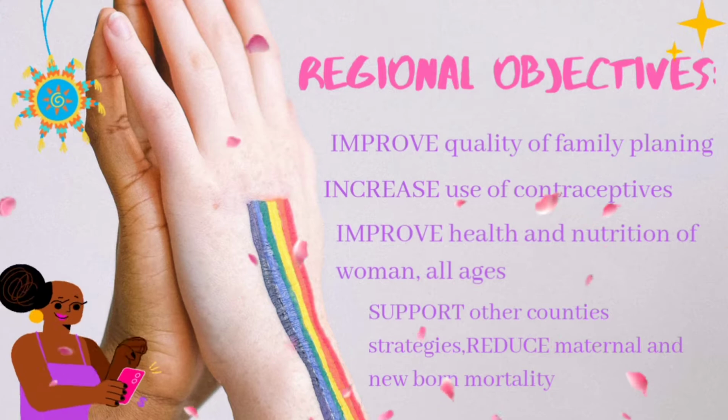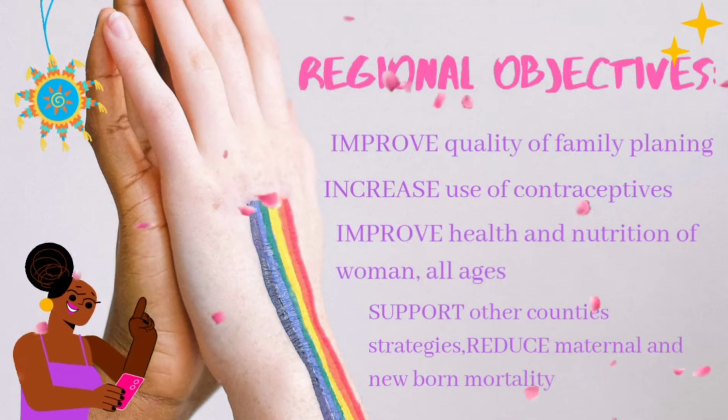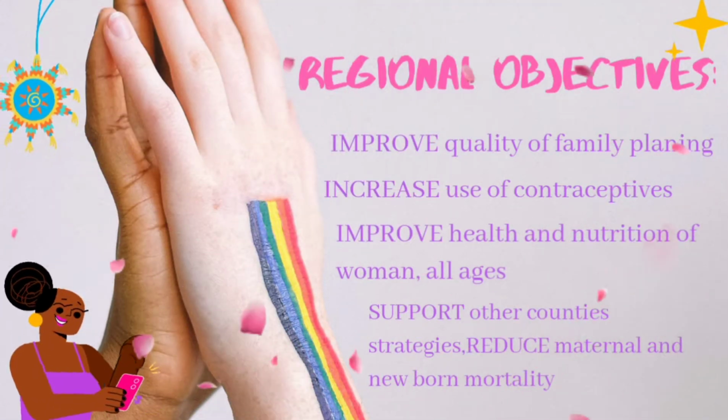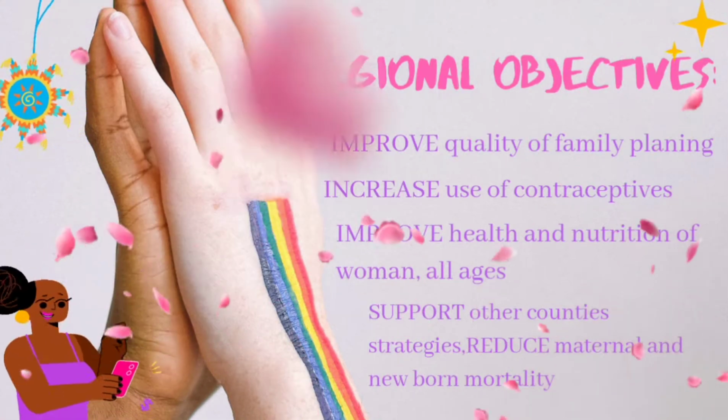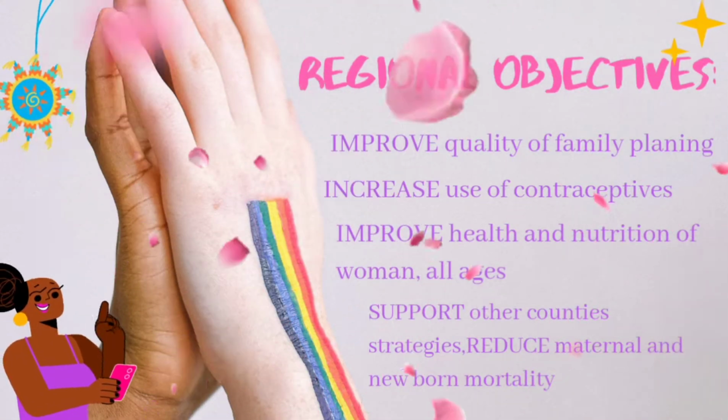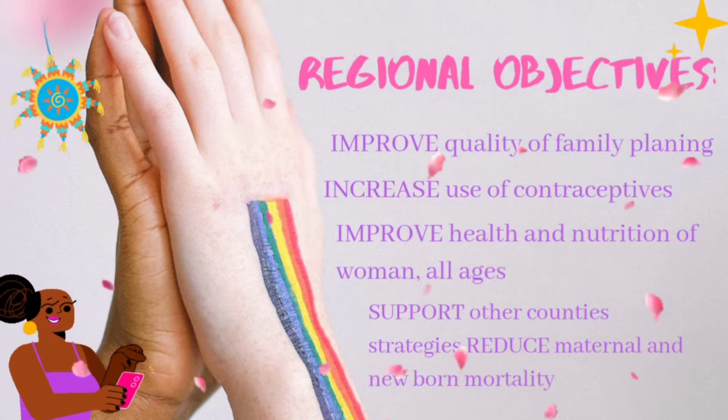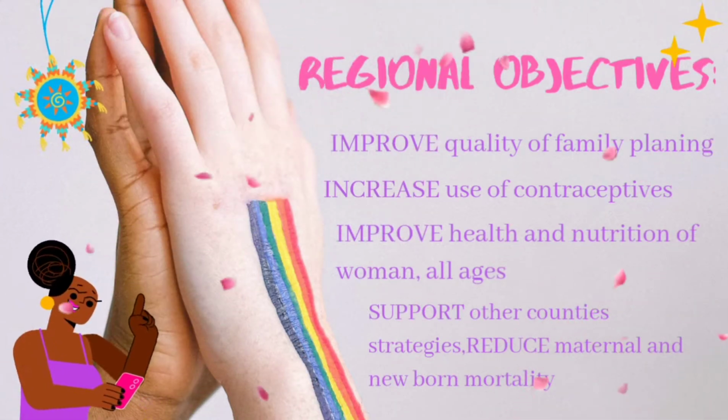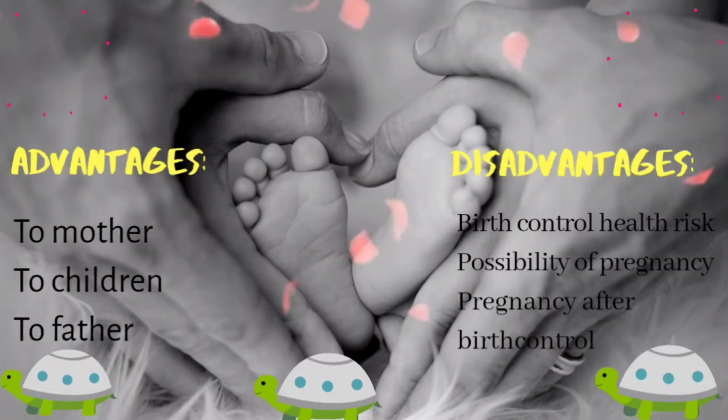Because health law implementation is not all about preventing pregnancy, but also about having a better pregnancy for the family and for the society. And the last objective is to support other countries' strategies and also reduce maternal and newborn mortality. Next is the advantages and disadvantages of family planning.